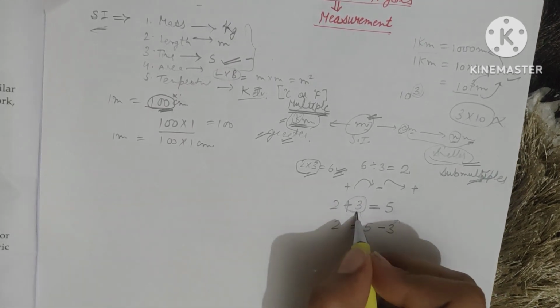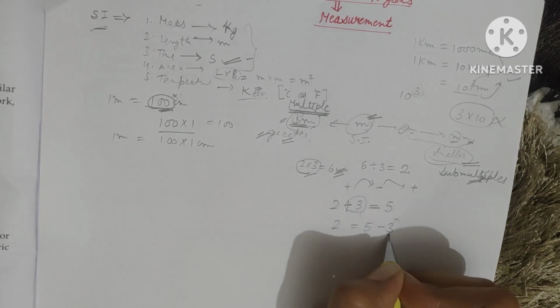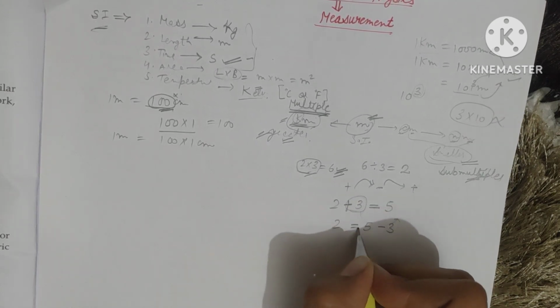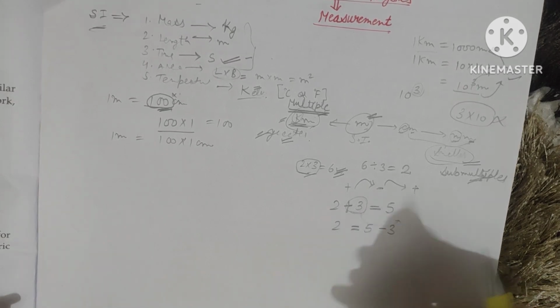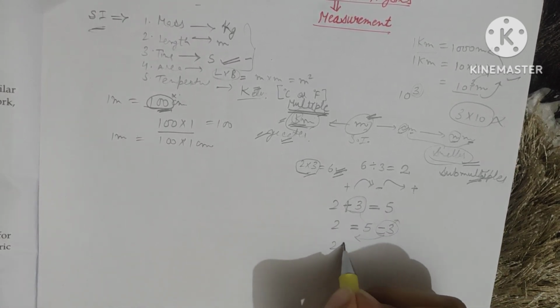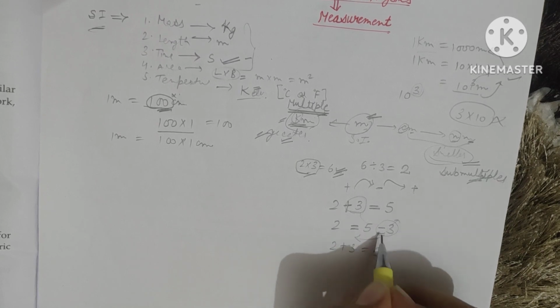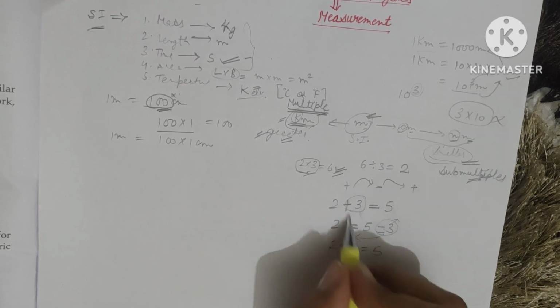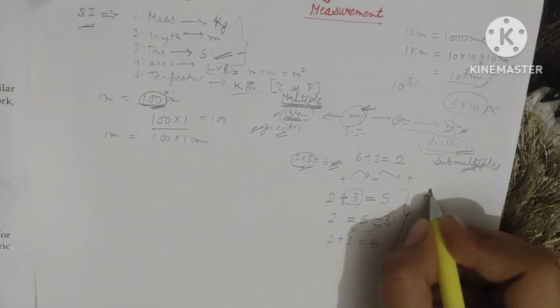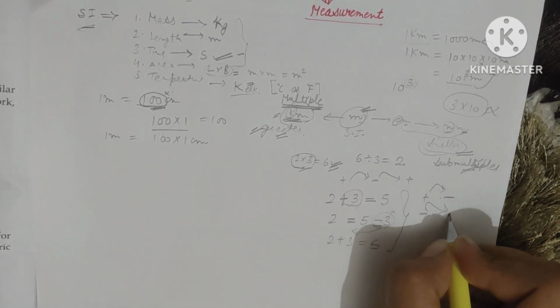It will move along with the sign, and the sign will change as it passes the equals. If it is in the negative form and I want to shift it again to that side, its sign will again change from minus to plus. From plus to minus it changed. This is in the form of addition and subtraction. The plus is changing to minus and minus to plus.